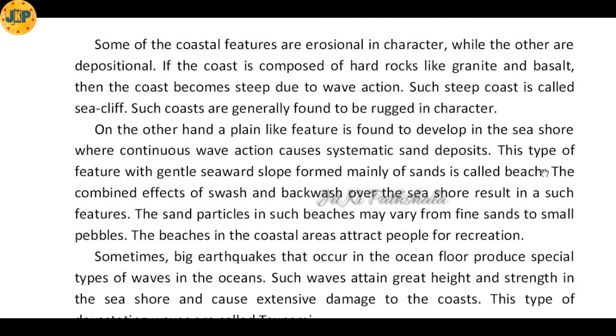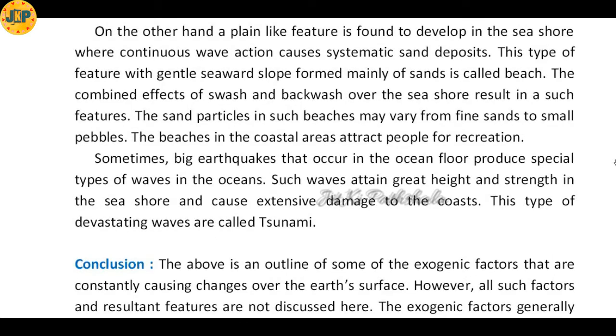Such coasts are generally found to be very rough in character because of wave action. On the other hand, plain-like structures are formed on the seashore where continuous sediment deposition takes place. This type of feature with a gentle seaward slope formed mainly of sands is called a beach.